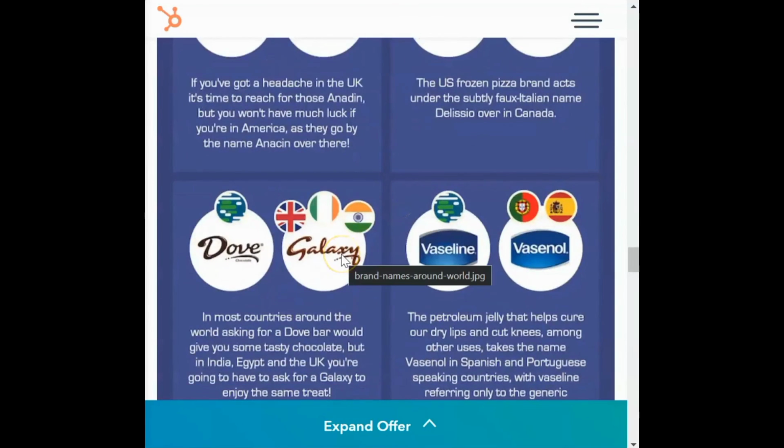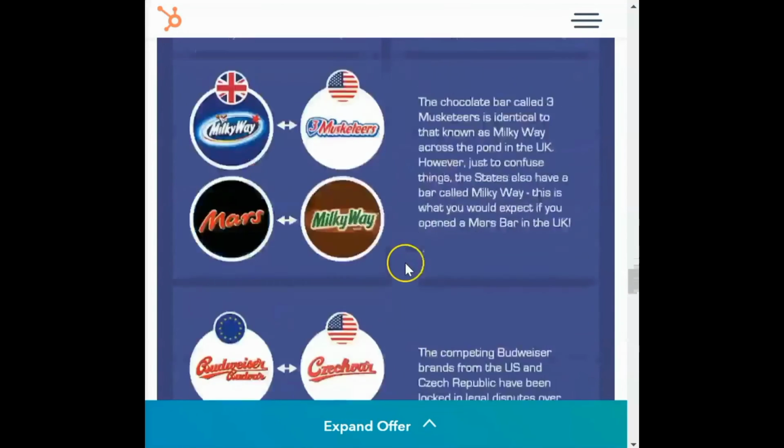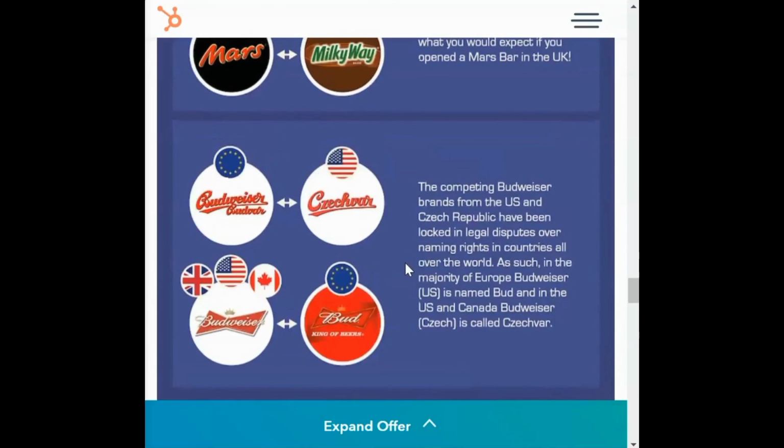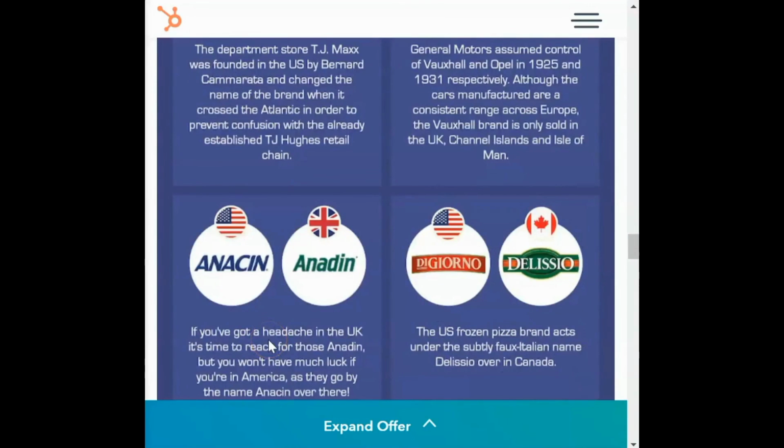So Galaxy, the chocolate that you have here, it's actually called Dove in the rest of the world. In India, it's called Galaxy. Vaseline in Spain is called Vasenol, and you can see all the different examples here. Budweiser is also called Bud in the European Union, whereas for US, Canada, and United Kingdom, it's actually called Budweiser. So this is all strategic business moves. Maybe that would be on the basis of name availability, or probably they would be wanting a good local connect. So that's about it for all the different brand names.